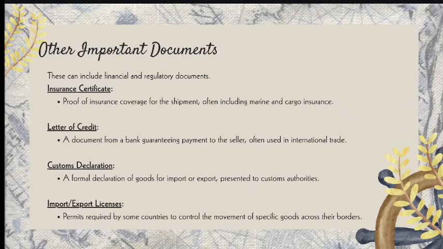Next are the customs declarations. This is the formal declaration of goods for import or export presented to customs authorities. And of course, we also have import and export licenses. This is the permit required by some countries to control the movement of specific goods across borders.